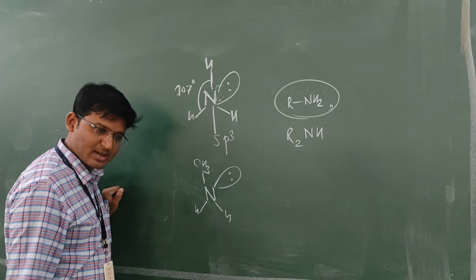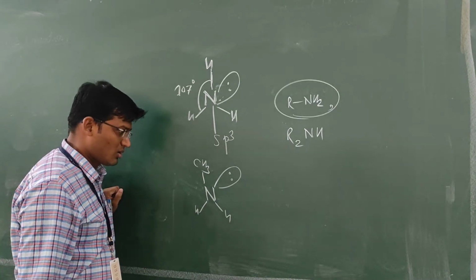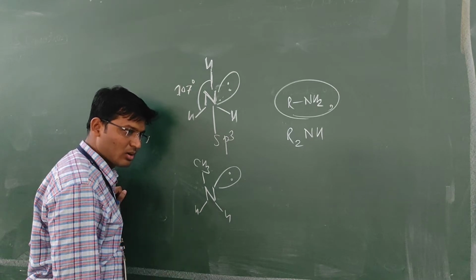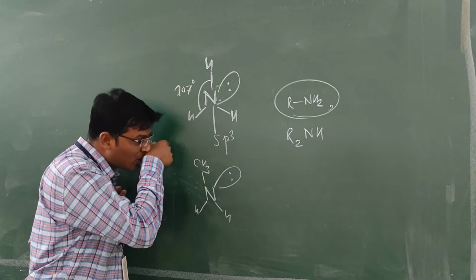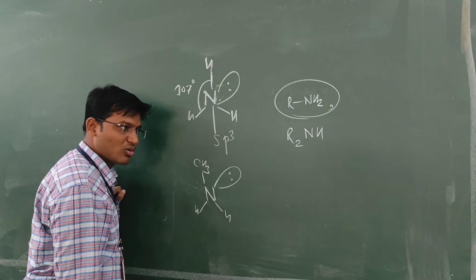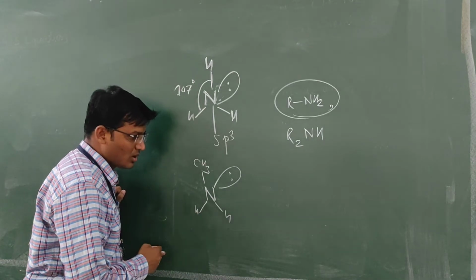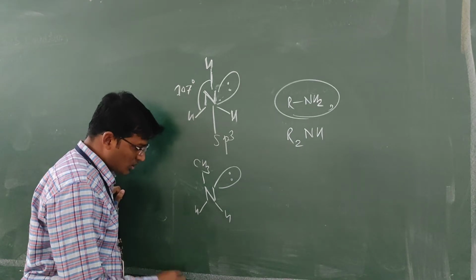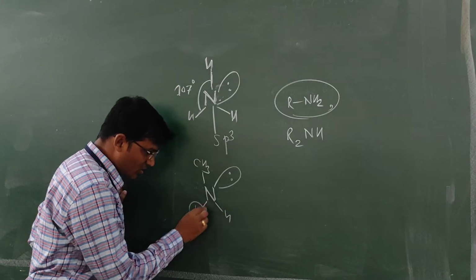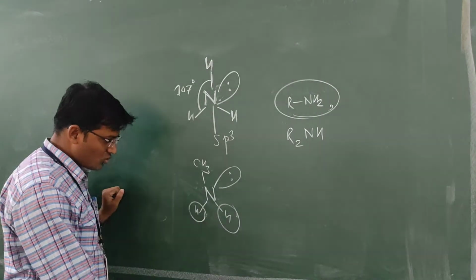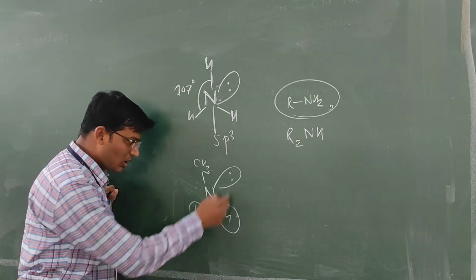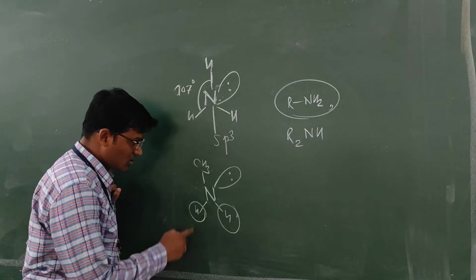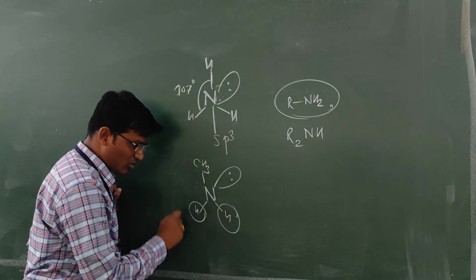The lone pair is considered as one of the groups to which we assign priority according to the Cahn-Ingold-Prelog method, that is, according to the RS configuration. But in case of primary amine, nitrogen is attached to 2 hydrogen atoms, so all the 4 groups are not different: methyl, lone pair and 2 hydrogens.